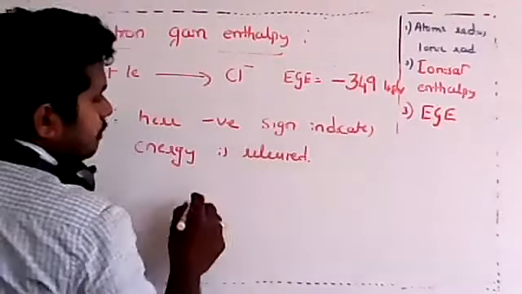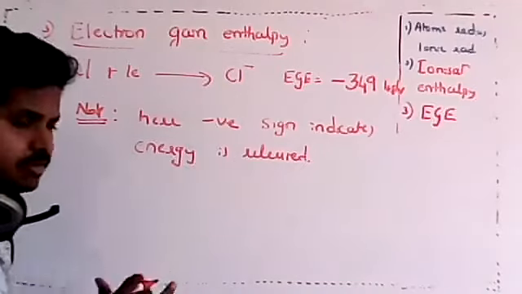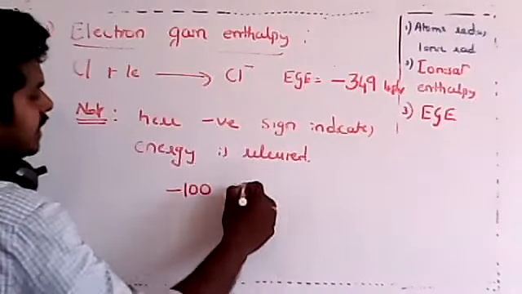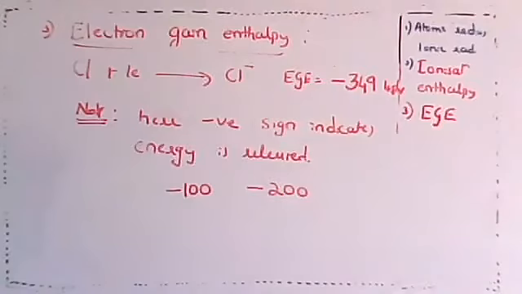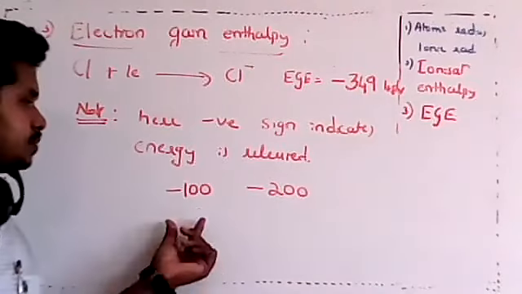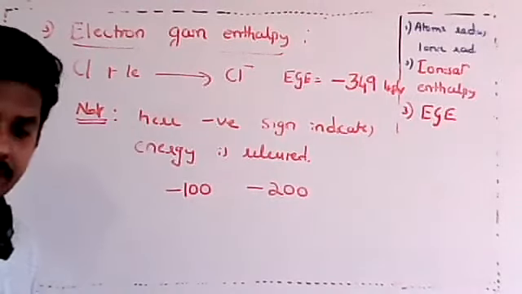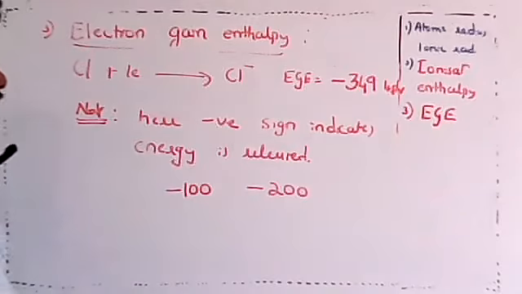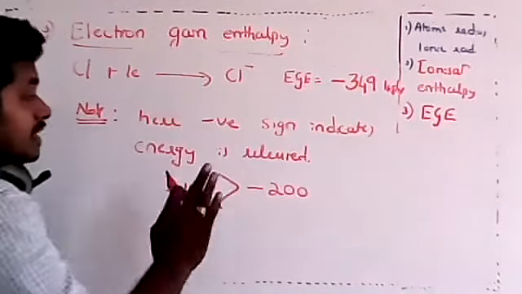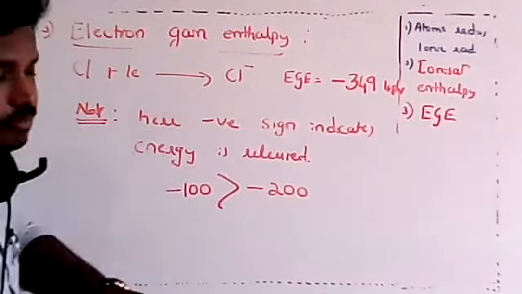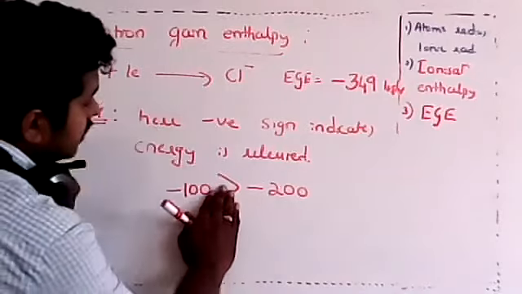So whenever you are comparing energy terms in chemistry, if I ask you minus 100 and minus 200, which is bigger now? Can anyone tell me, in terms of the energy? Yes, Shilpa, even though we have learned in mathematics that this is greater, while comparing the energy term you don't consider minus.